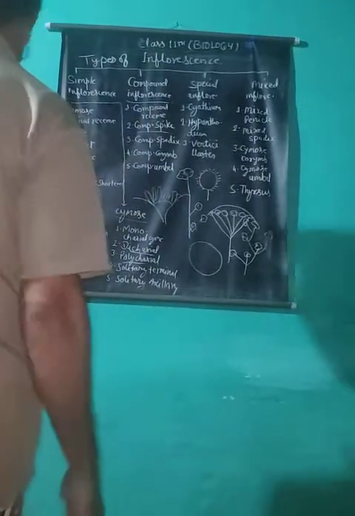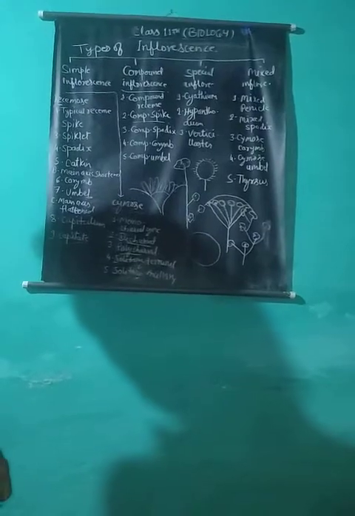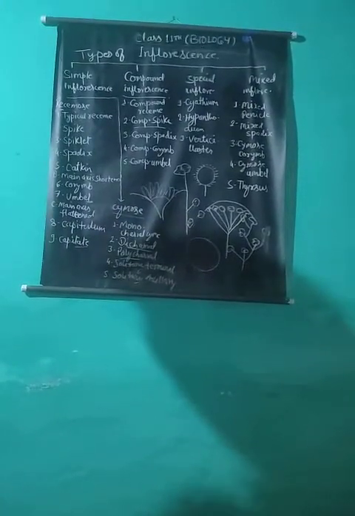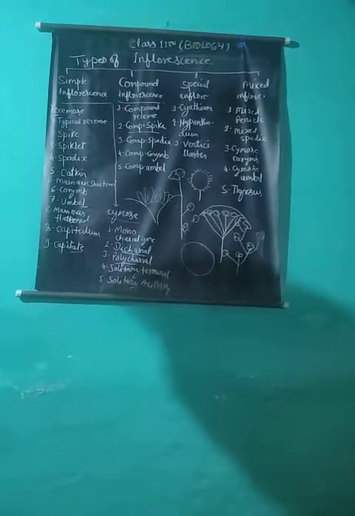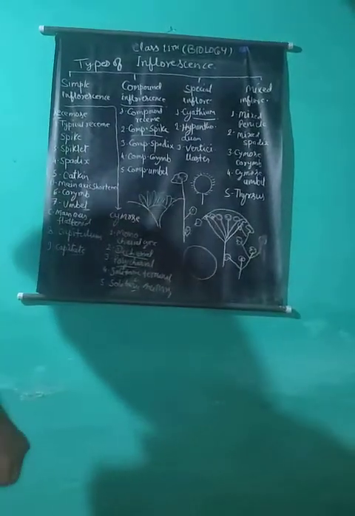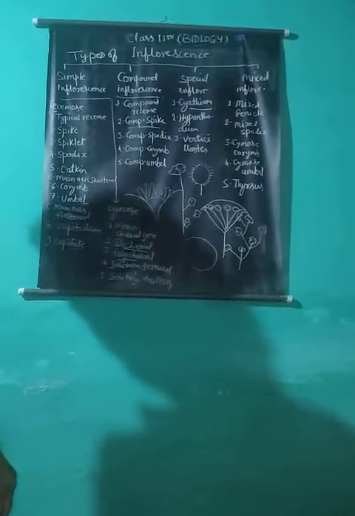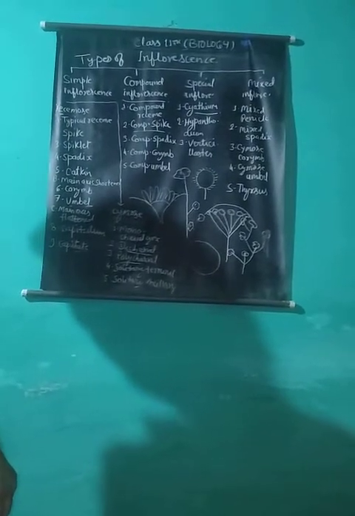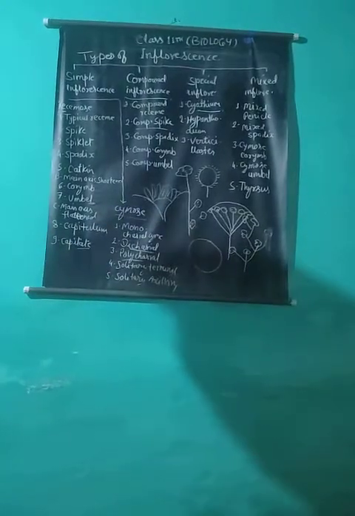Special inflorescences. Due to abbreviation of the main floral axis and a special type of crowding of flowers, some special types of inflorescence may be there, which are as follows. Cyathium. Cyathium inflorescence is in fact a modified cymose inflorescence which apparently seems to be a single flower. Here the main axis forms a conical receptacle.